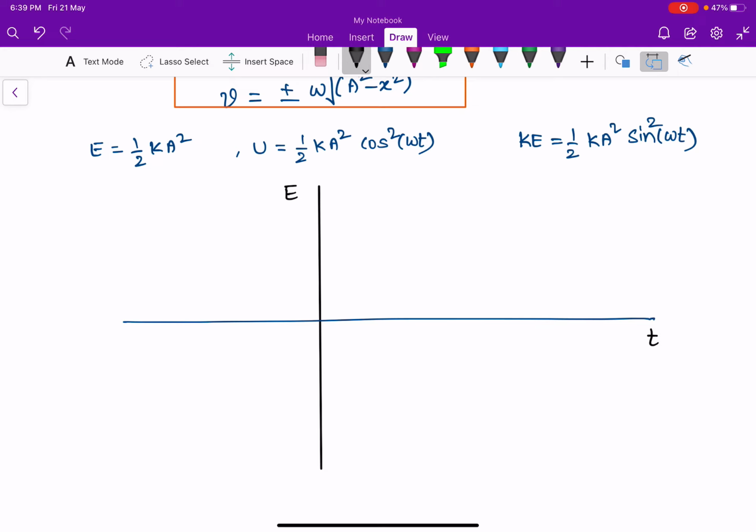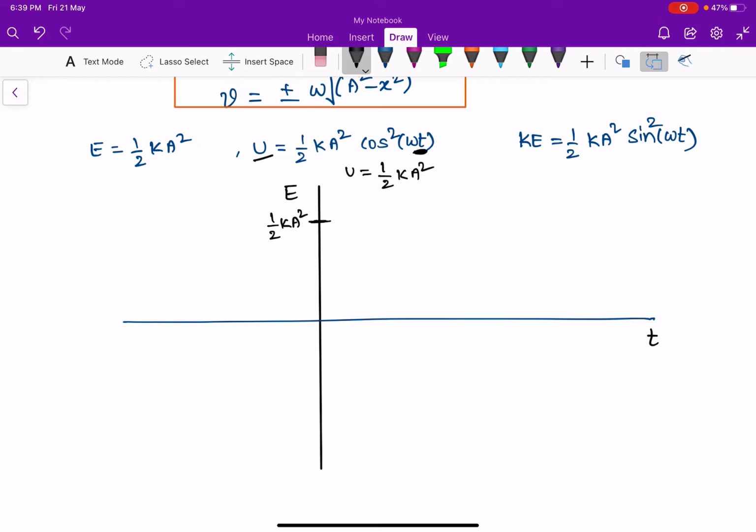Okay, substitute t is equal to 0 here. At t equal to 0, cos 0 is nothing but 1. Potential energy U is equal to half ka square. So here I am treating this as half ka square.